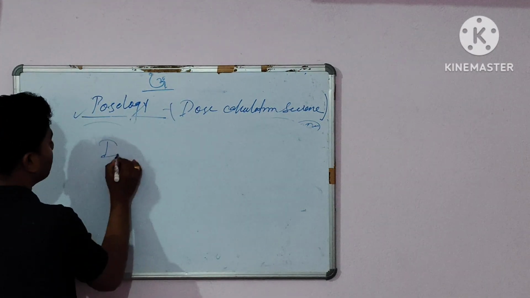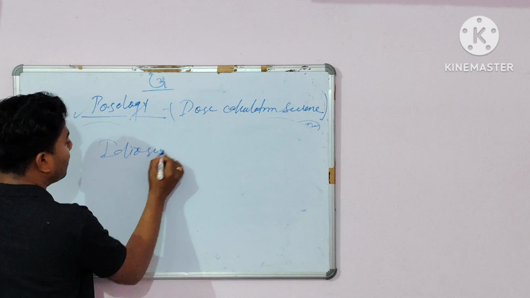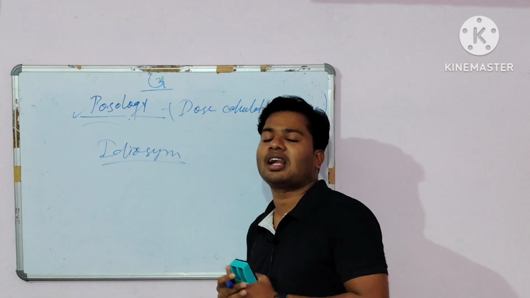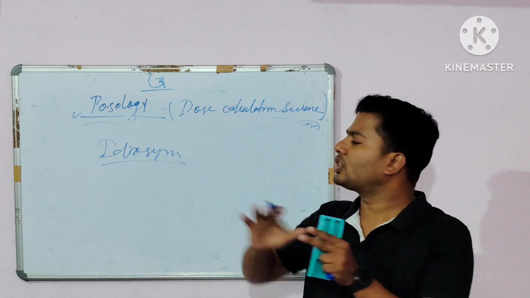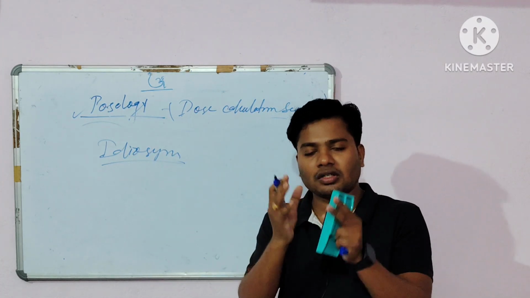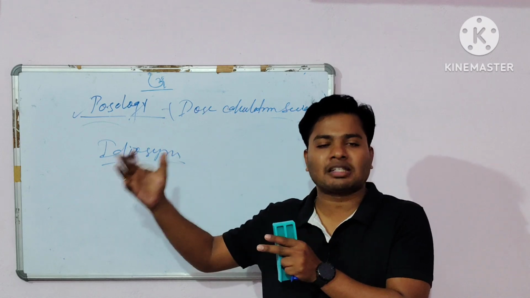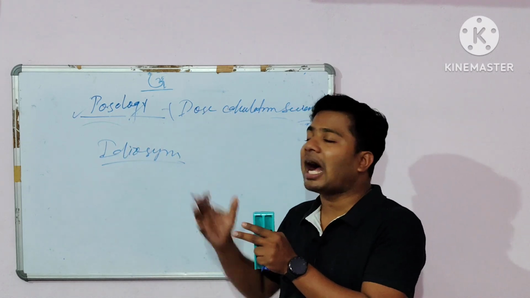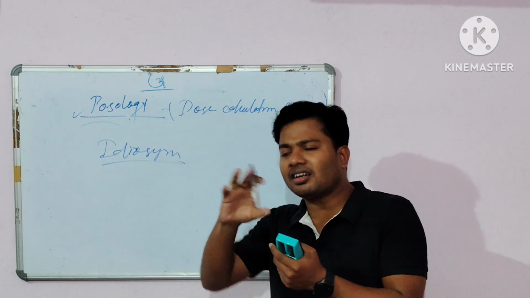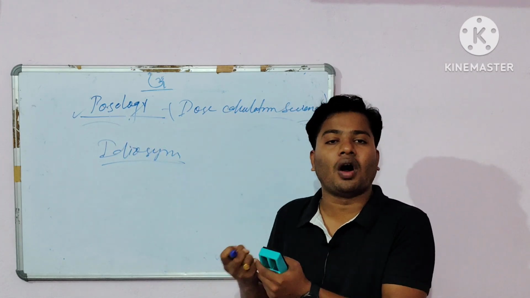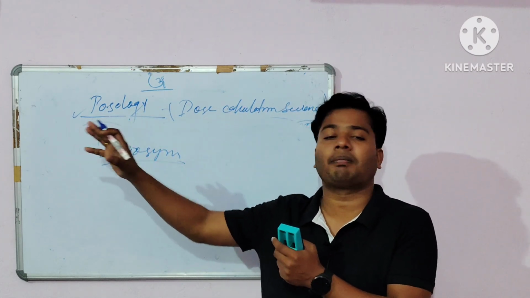Next one is idiosyncrasy. Idiosyncrasy means what? Idiosyncrasy is the abnormal response of a drug, that means the unexpected response of a drug. It means after administration of the drug, you can't imagine that such a type of response will occur in the particular patient.